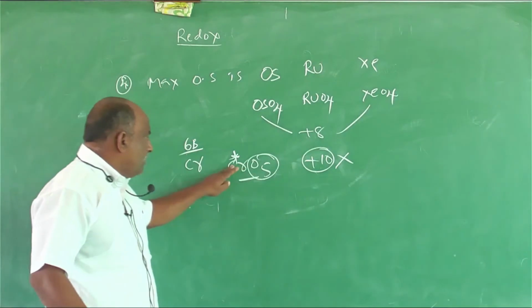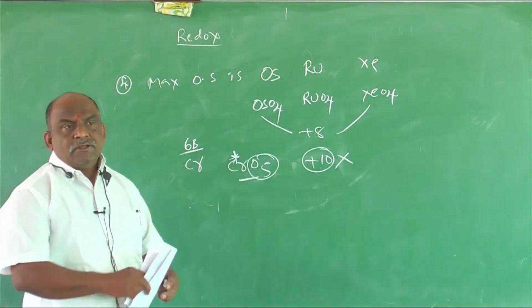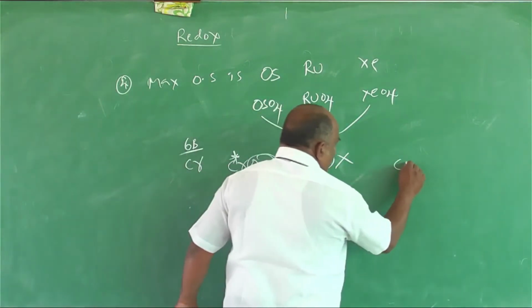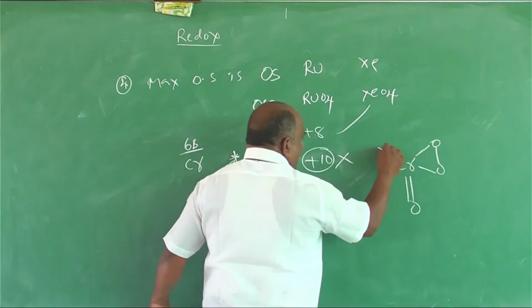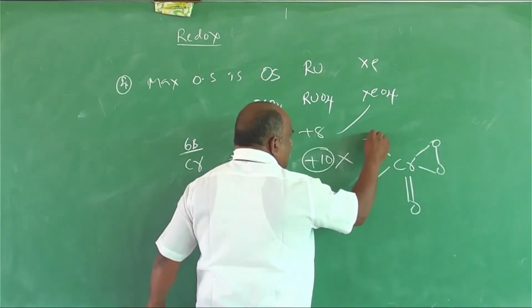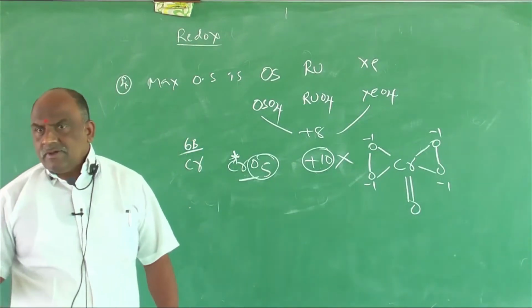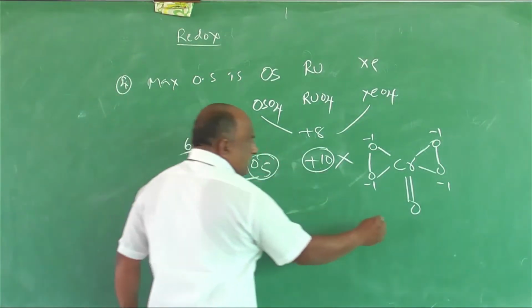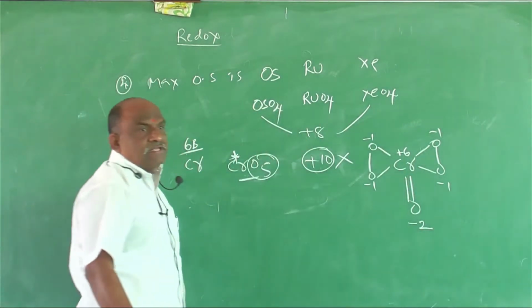So what about chromium? Chromium belongs to group 6B. So what is the chromium oxidation number? +6. Make a note regarding the structure. CrO5 has a butterfly structure. In this butterfly structure, 4 oxygens are -1 each, in peroxy linkage, and one double bond oxygen is -2, and the central atom chromium is +6.